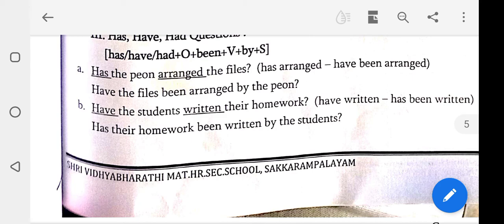Students, second one. You are making a cake now. A cake is being made by you. Question once again. You are making a cake now. A cake is being made by you. The third question. The portrait was painted by the grandmother. The portrait was painted by my grandmother. Answer, my grandmother painted that portrait.